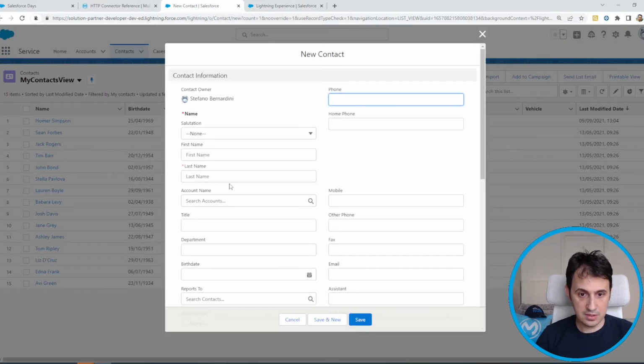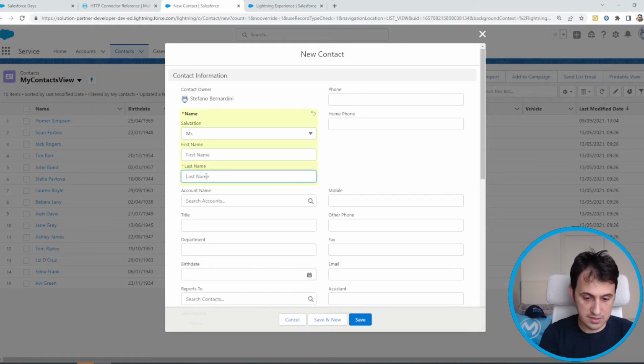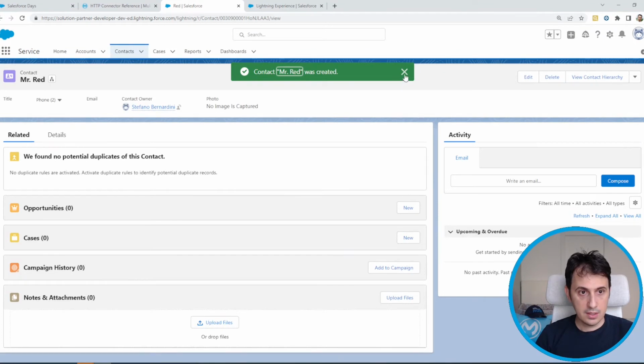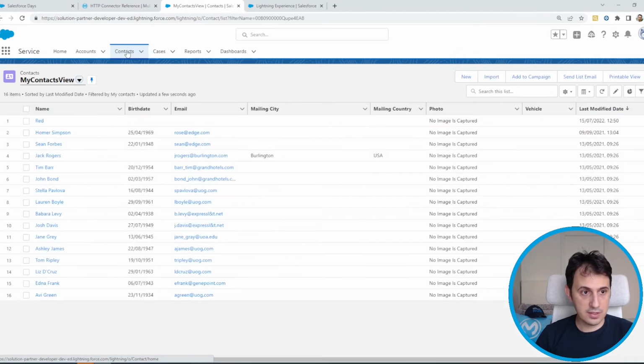We create a new contact. At the moment we have to give a value only to last name. For example, I don't know, Homer Red, last name Red. Okay, contact. So let's go back to my contact view. At the moment we have only the name Red. We don't have any of the other info. As I remember, I mapped the vehicle value and the photo value.